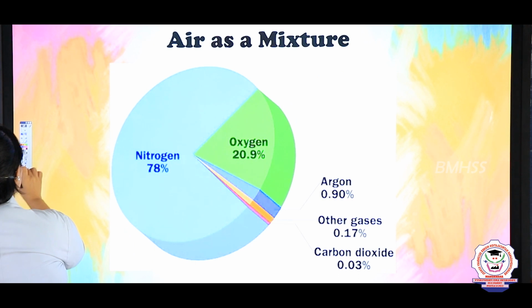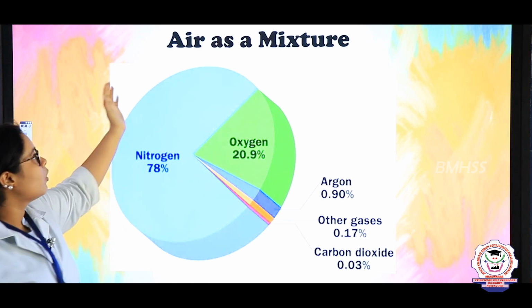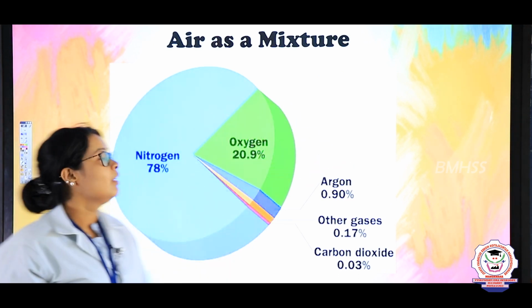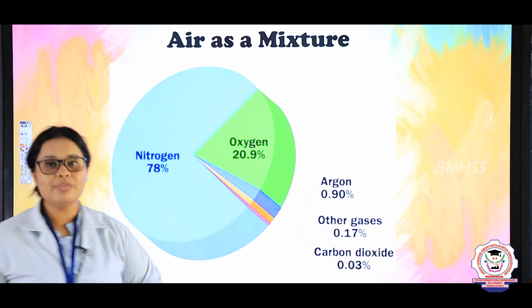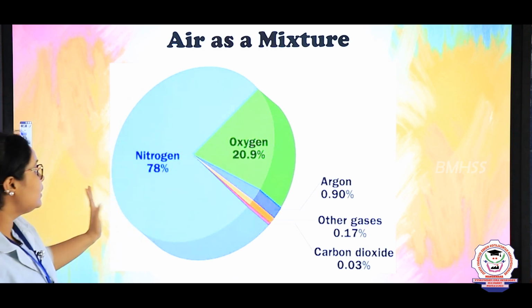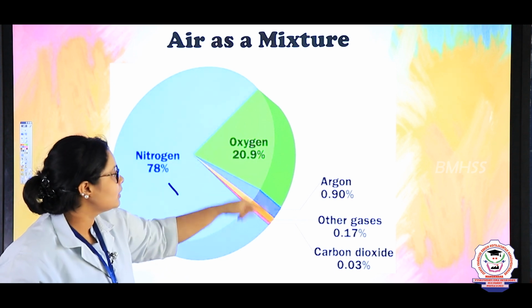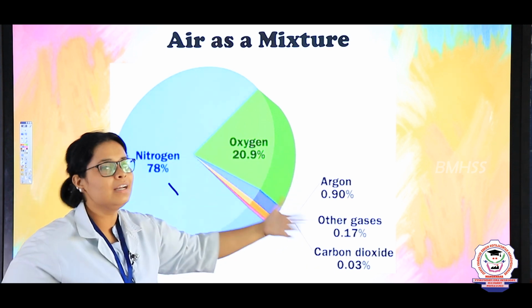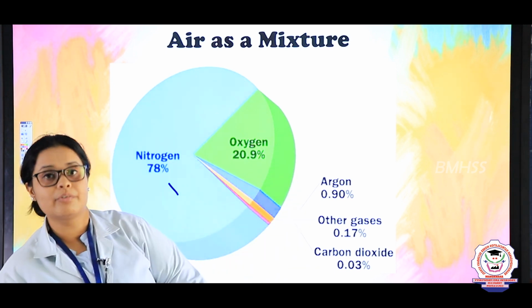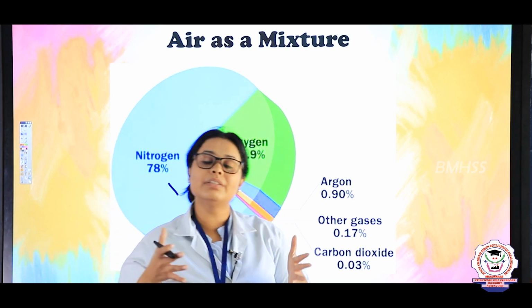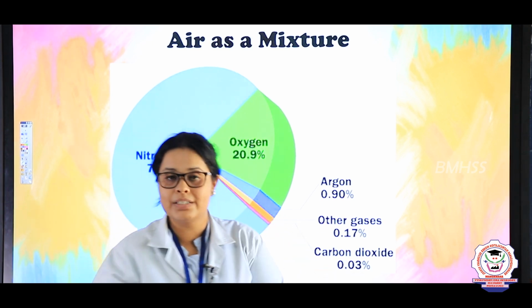Good. Now students, let's see why we are calling air a mixture. This is the pie chart of air present in the atmosphere. It shows that nitrogen, oxygen, argon, other gases and carbon dioxide are present in it, right? Mixture means there are different kinds of gases present in the atmosphere.